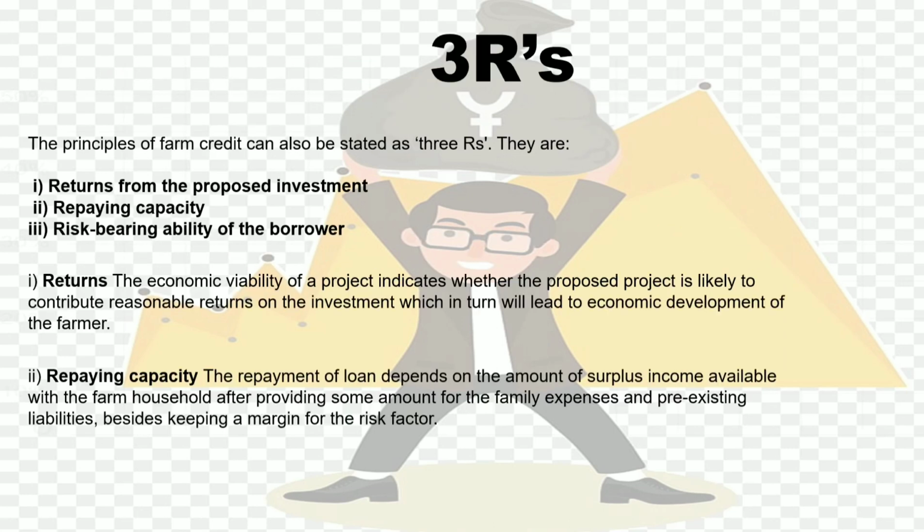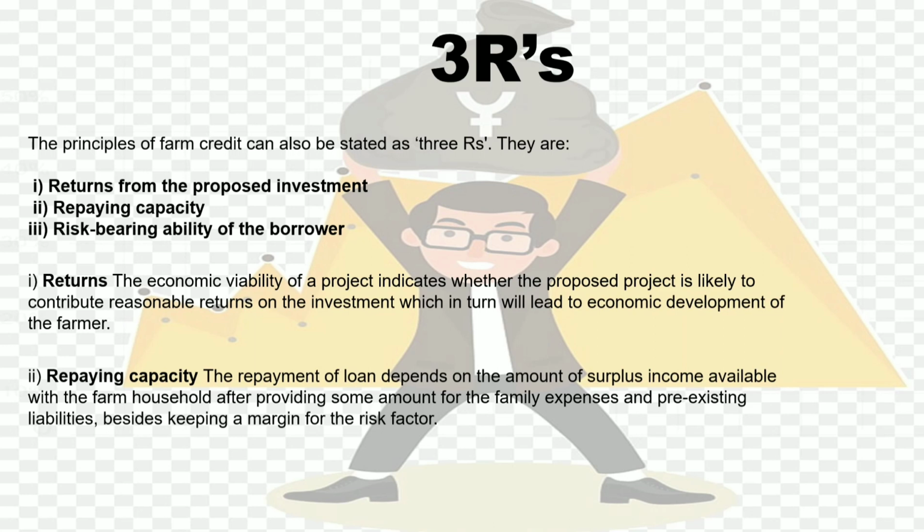Now the next is the 3 R's. The principle of farm credit can also be stated as 3 R's. They are returns from the proposed investment, repaying capacity, and risk-bearing ability of the borrower. First is returns. The economic viability of a project indicates whether the proposed project is likely to contribute reasonable returns on the investment, which in turn will lead to economic development of the farmer.